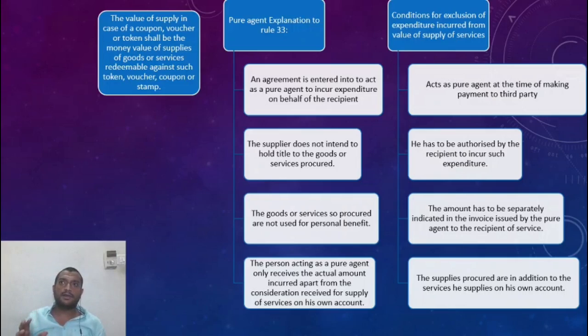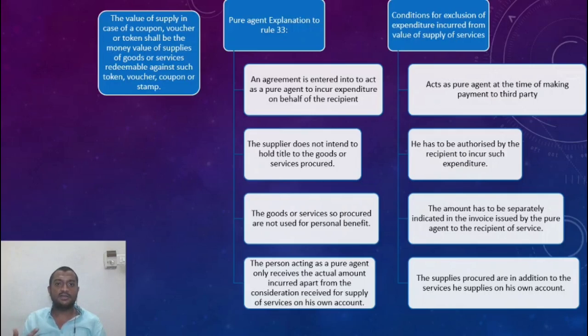Let us say he says, all right, all the documents are ready for incorporation. Do I need to purchase a file for you and give you? Okay, sir, you purchase a file and bind everything, make a MOA, AOA, or print all the books. I'll reimburse you of the actuals, he says. So I'm purchasing goods, the books, I'm printing everything on his behalf. I don't charge anything extra. So in this case, I do not intend to take ownership of the books that I print on his behalf. I'm just acting as a pure agent.